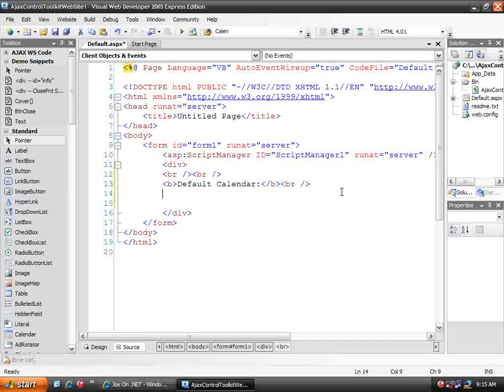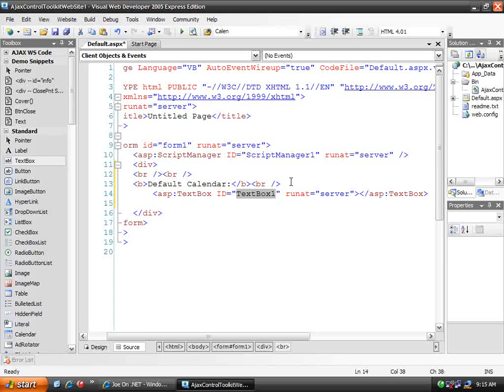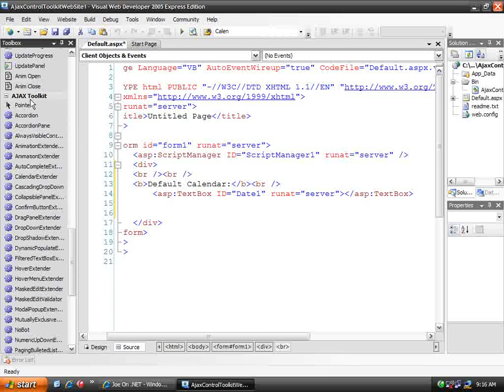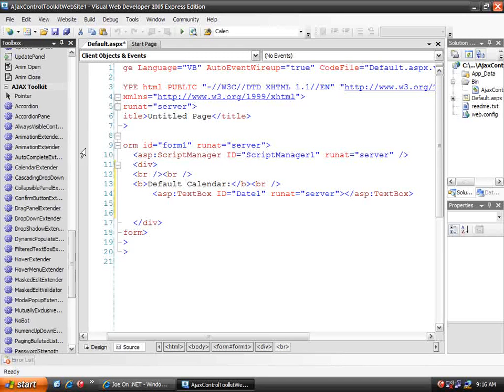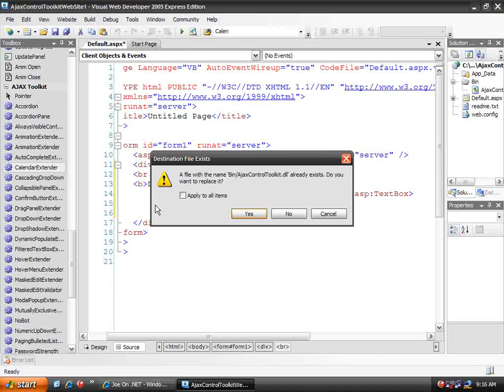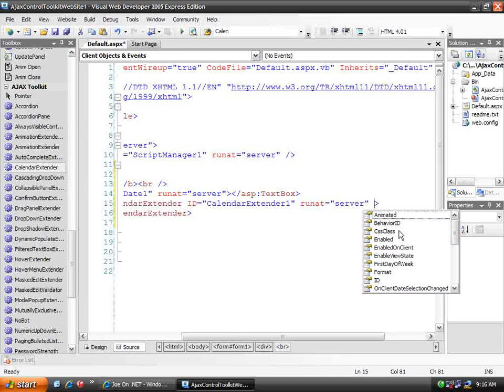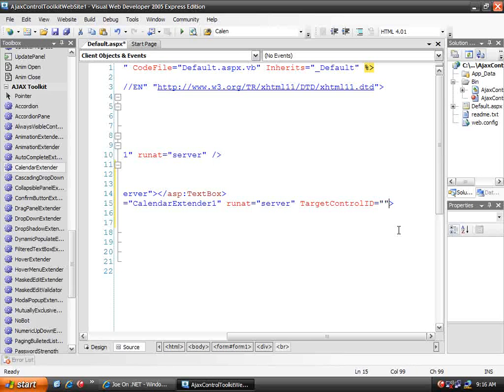So the calendar extender control is a control extender that extends text box controls. So let's put a text box control on our page. Call it date 1, and then go down to our AJAX Toolkit tab in our toolbox. And again, you have to manually create this just by creating a new tool tab and finding the AJAX Control Toolkit DLL. So I'm just going to add an instance of the calendar extender control. Now all I have to do to wire this up in its simplest form is say I want the target control ID of this calendar extender control to be the text box that we just placed on the page.